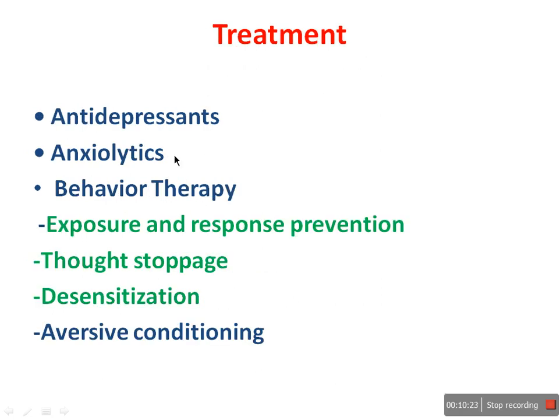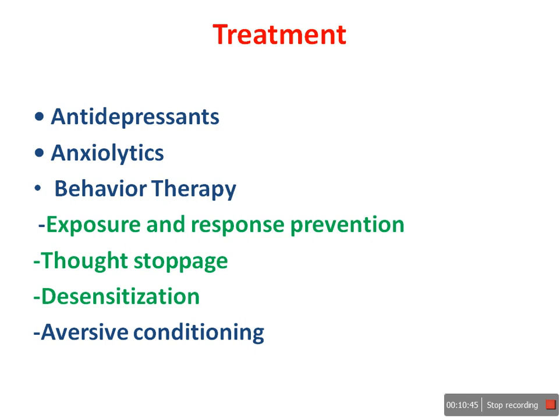Treatment: antidepressants, anxiolytics. In behavior therapy, we can do exposure and response prevention. Thought stoppage. Thought stoppage means we will tell the patient to think about that obsessional thought, the thought which is giving stress to the patient.